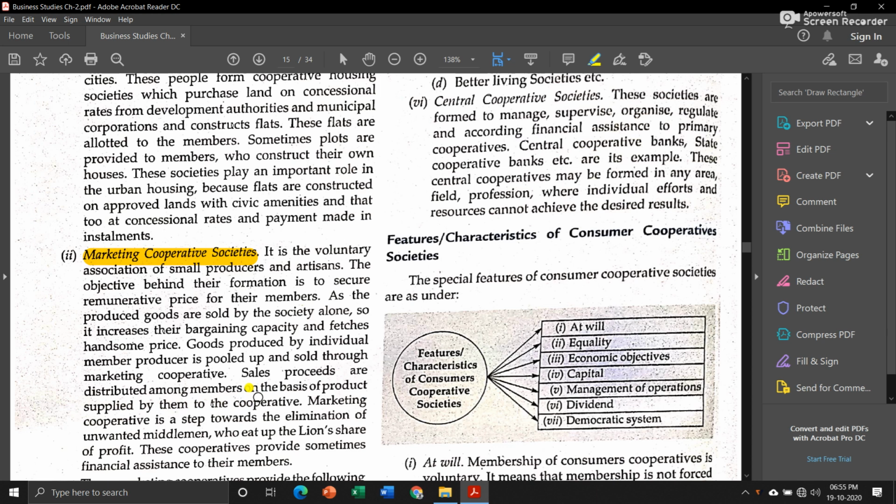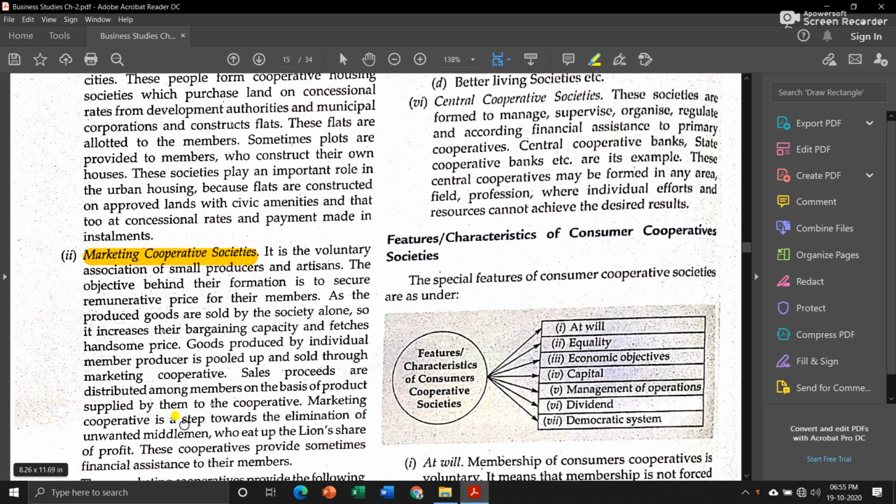Then through this cooperative society, he can sell it in the market easily, because individually he will face a lot of problems in selling goods. But when he takes help from the cooperative society, he will definitely sell his product in the market at a good price, and after that, that amount will be divided among the members of the society based on the products supplied by them.